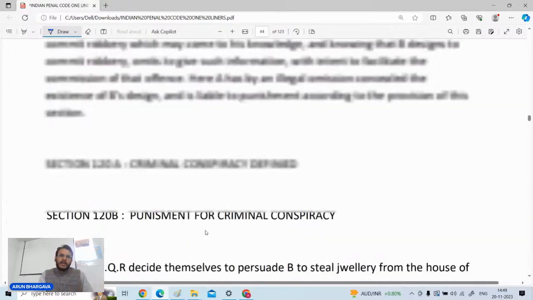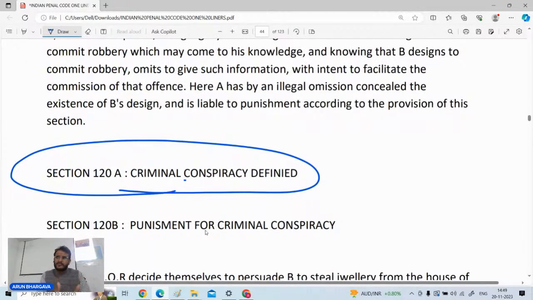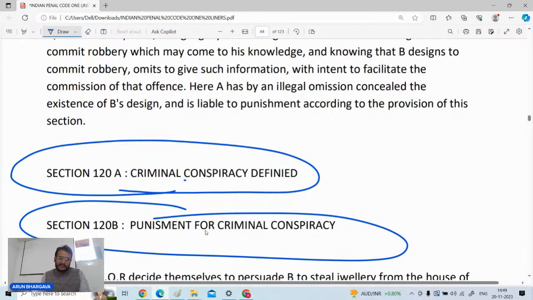The punishment for criminal conspiracy is given in section 120B. If the offense for which the conspiracy is made has its own punishment, you are liable to the punishment provided for that offense only. But in other cases it can be a maximum imprisonment of 6 months. Under 120B, you are liable as if you are an abettor. 120B begins that the punishment of the conspirators is as if they are the abettors, so just as abetment is punished, conspirators are punished. But if the conspiracy is to commit any act which is prohibited by law or which creates a ground for civil action,